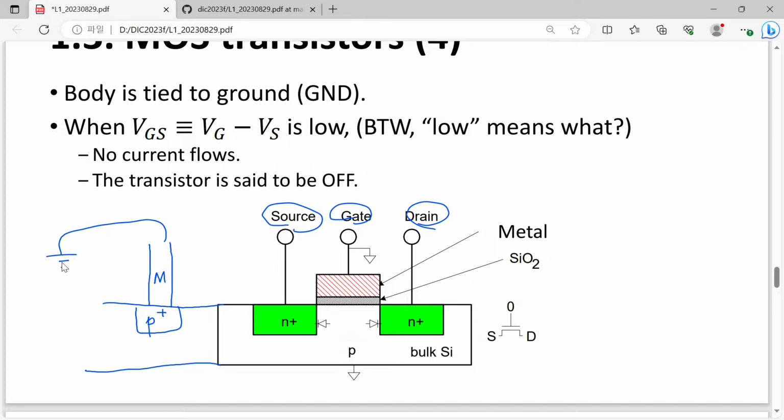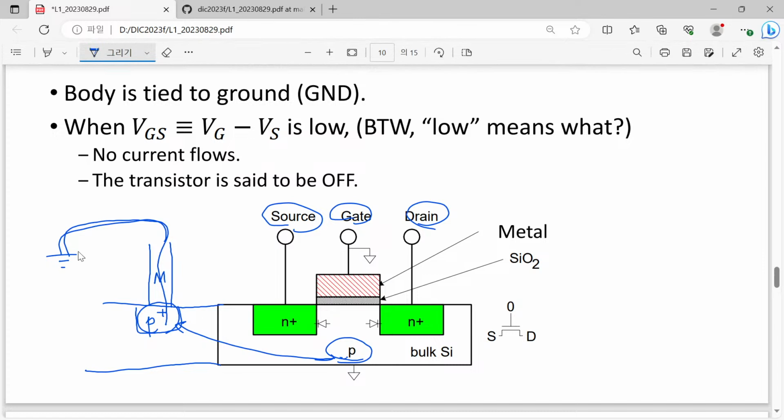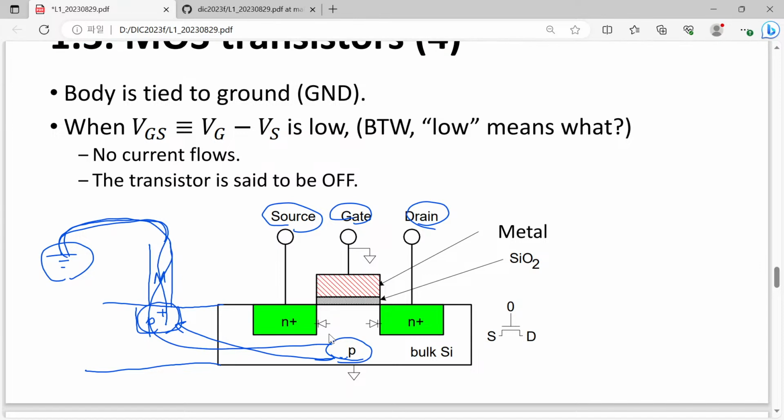So what happens in this case? This ground 0 voltage is copied. Since this is a p-type region, it is highly conductive, and since this p-type region and our bulk p-type substrate are connected, the reference voltage for this p-type region is connected to the ground. So simply speaking, the body contact or substrate contact is used to supply the reference voltage for our p-type substrate. That is the role of our p-type substrate.